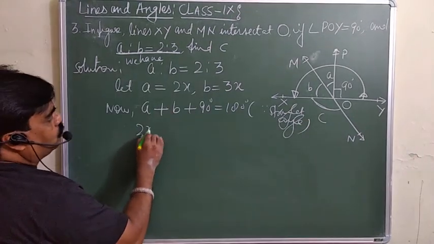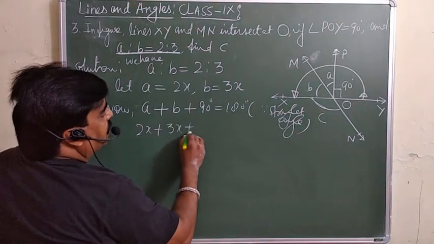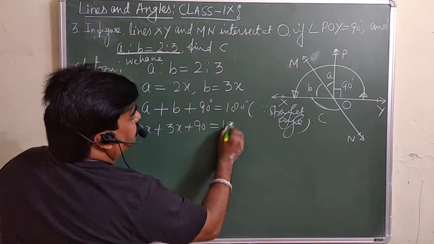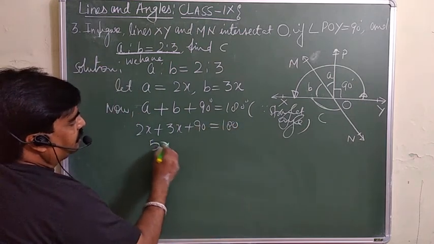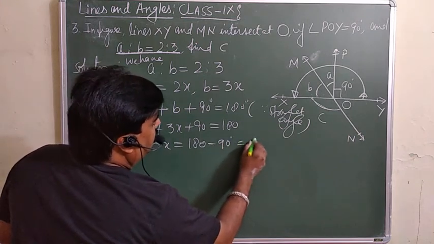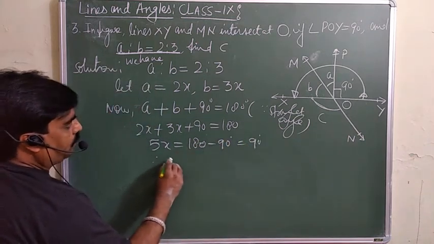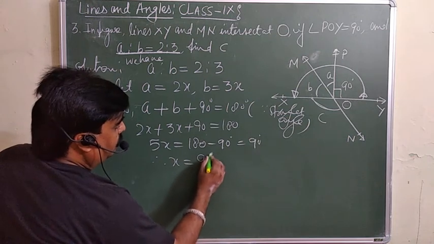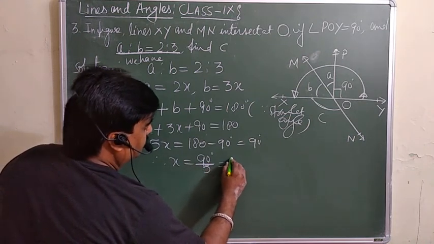But A is 2x, B is 3x, plus 90 is equal to 180. So 5x is equal to 180 minus 90, which is 90. Therefore x is equal to 90 over 5, so 18.